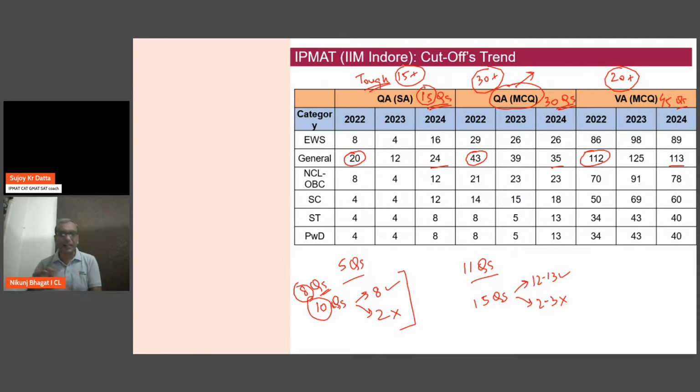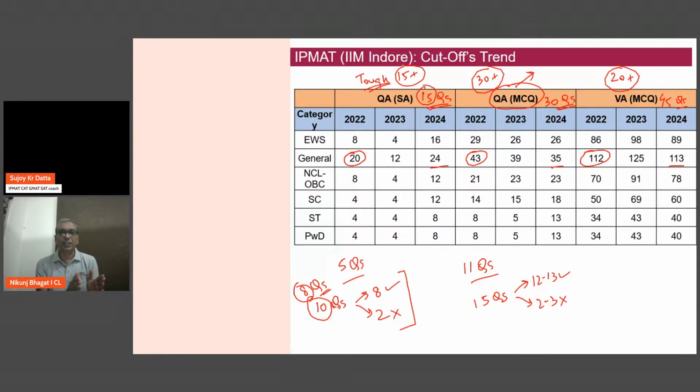So if I look at that 60-65 extra marks to be scored over and above the minimum cutoffs, I need to look at this 15-30-20. Okay, 15 is max, 20 is also, I think, almost the maximum. So I think the second section, which is the MCQ based QA, is where we need to really push it on. And questions are easy here. You can really push it because your speeds will differ.